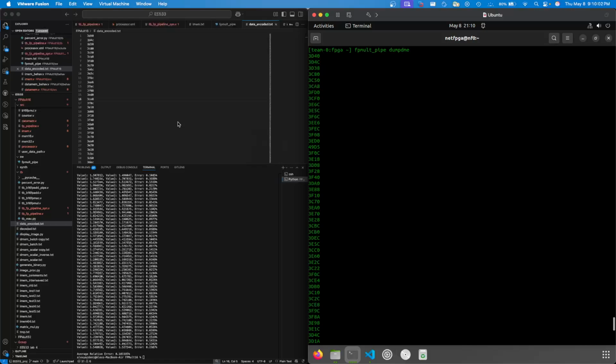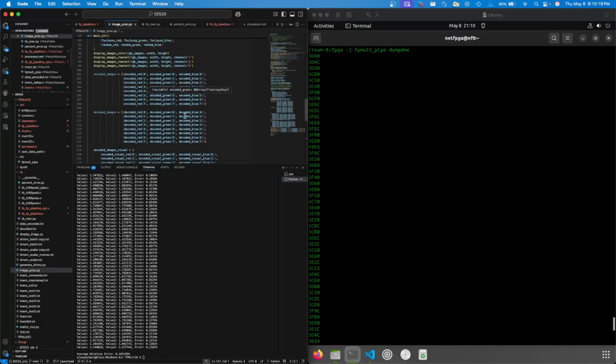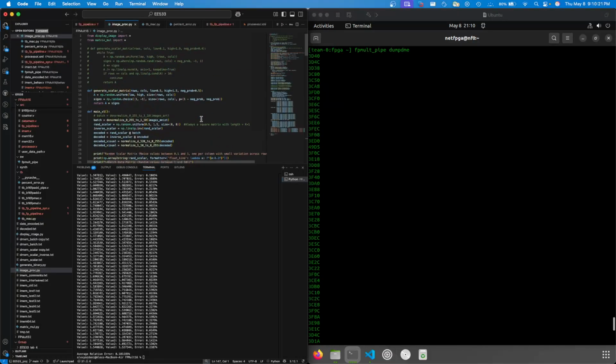So that's where we're at for our hardware implementation as of right now. We're still trying to implement routing into all of this. So that's our next step before our final demo. And also in our final demo, we will be showing off a scaled up version of this in software.